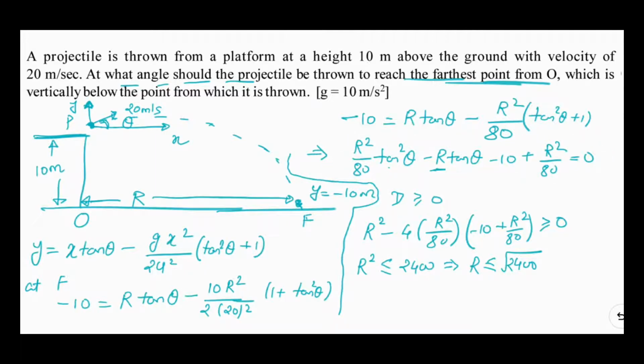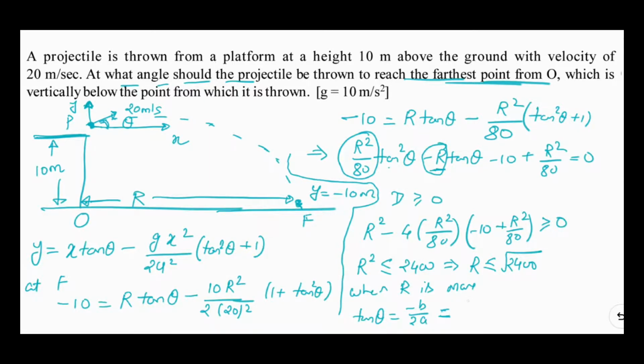So we can easily get the value of tan theta when R is maximum. It is going to be minus b by 2a. You can put b as minus R, a as R square by 80, to get the answer.